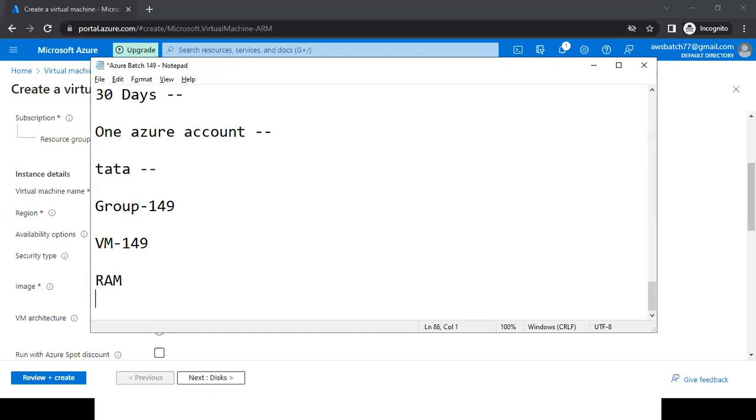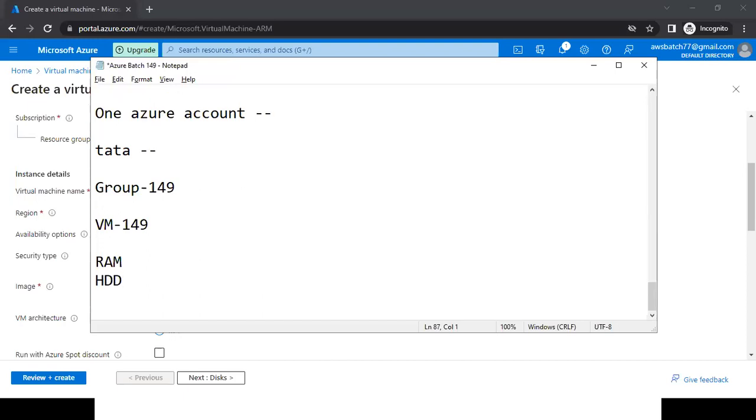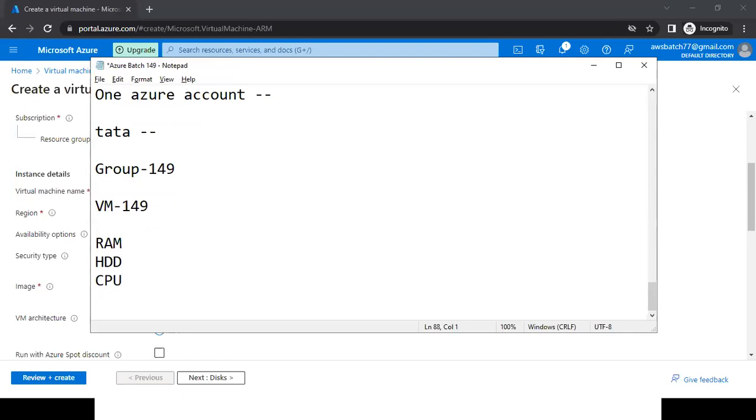Correct. We are checking RAM. We are checking hard disk. Correct. CPU. And one more thing is operating system. These are the very basic things every person is going to check whenever we are purchasing any computer. So it means to create this particular virtual machine also, we need to select RAM, hard disk, CPU, and operating system. Without these four things, it is impossible to create a virtual machine.